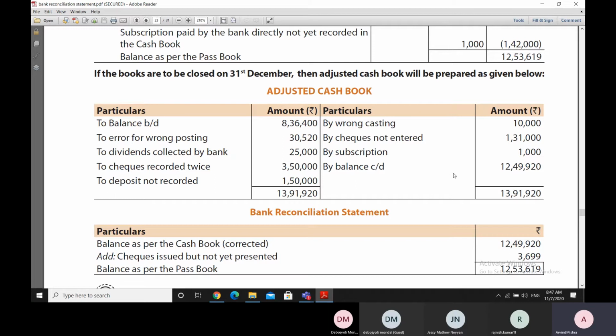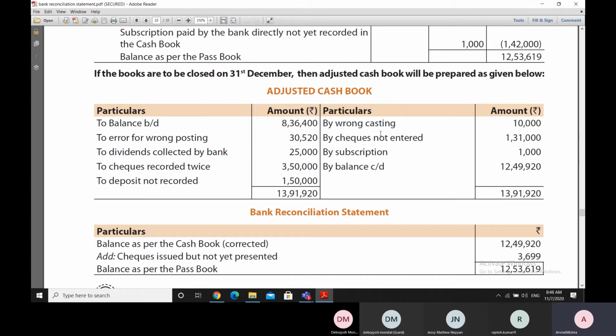So, if there is an entry made correctly by the bank in the bank statement, and this entry is not present in the cash book, in that case what we do is that we adjust the cash book for such entries also.